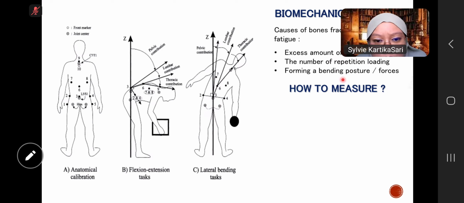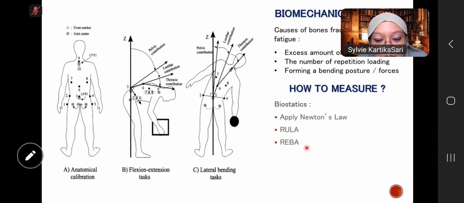And last is forming a bending posture or forces. So how to measure? First, the biostatics. We apply Newton's law. You have to remember the first and the second and the third of Newton's law in physics. And then we can apply the RULA, rapid upper limb assessment, and the REBA, rapid entire body assessment.